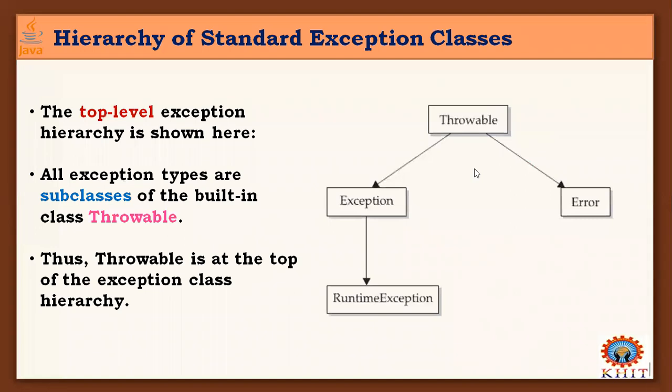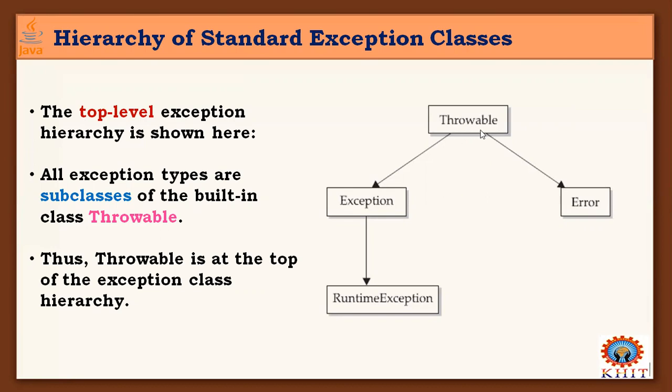Generally, there is a full hierarchy for these exception classes. I will show you later. But before that, as a beginner learner of Java programming, specifically about this exception handling mechanism, we should be aware of this basic hierarchy form.